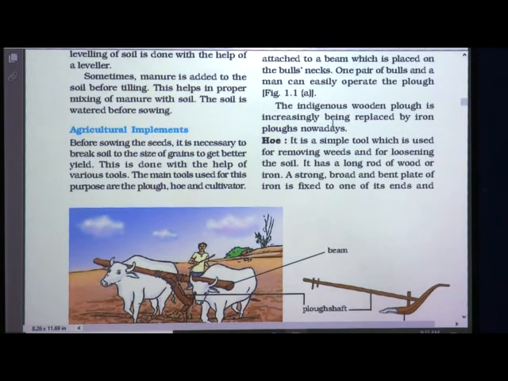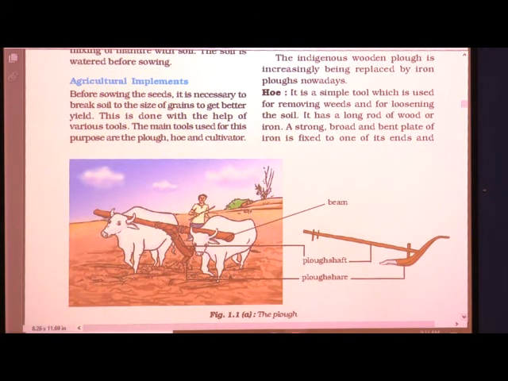The indigenous wooden plough is increasingly being replaced by iron ploughs nowadays. Previously wooden ploughs were used, but nowadays iron ploughs are used instead of wooden ploughs. So this is about the first agricultural implement, the plough.